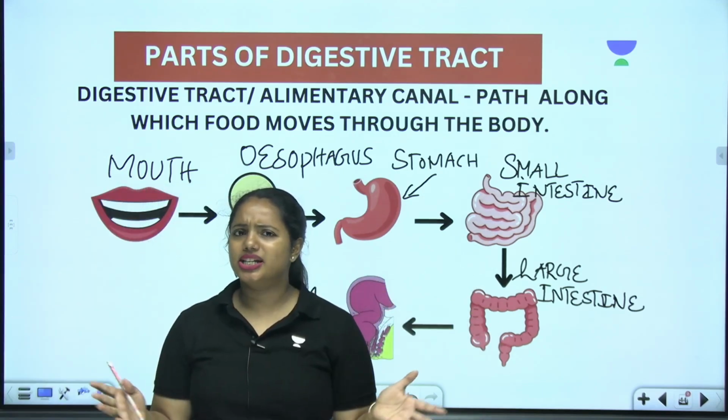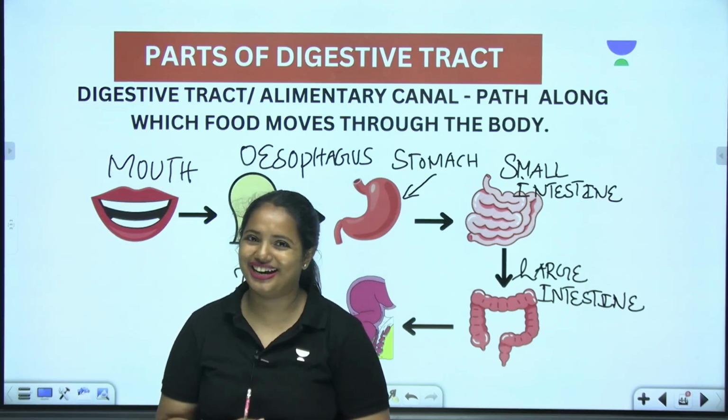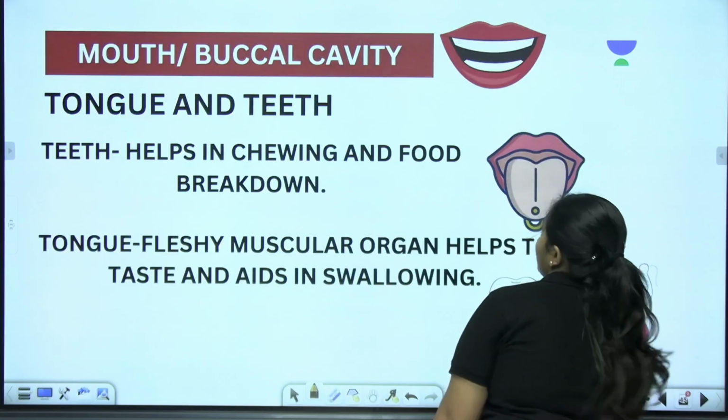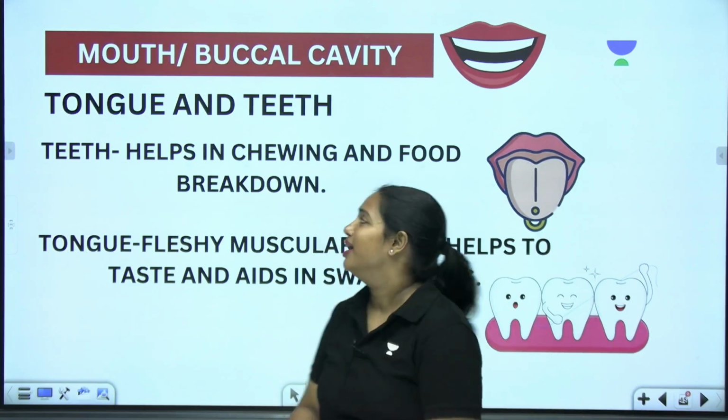But the digestive tract has a different name too. What is it? Alimentary canal. So please don't forget the terms, as these are very, very important. And now look at it. It's all about the basic parts associated with it, and we are going to learn in detail.